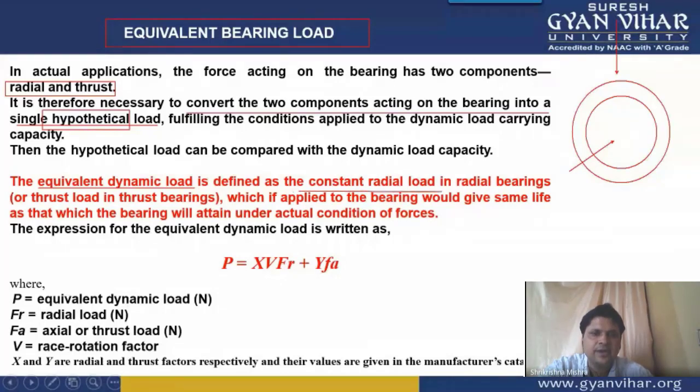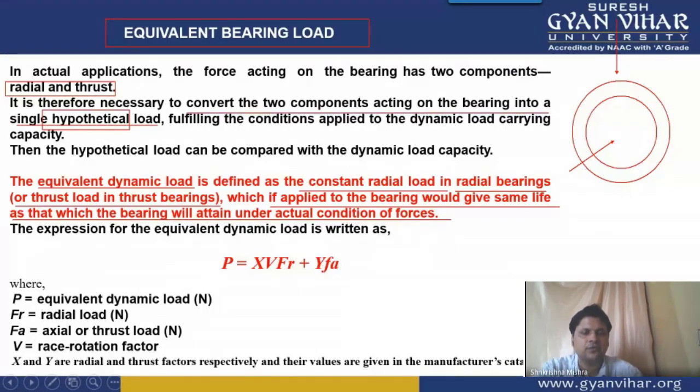defined as a constant radial load in radial bearings, or if it is a thrust bearing, then a thrust load in thrust bearings, which if applied to the bearing will give the same life as that which the bearing will attain under actual conditions of forces. See, it is not always possible that if you are using a bearing for sustaining the radial load, there will not be any thrust load. There will be some amount of thrust load, and the same is the case for a thrust bearing which you are designing for sustaining the thrust load. So it is not always correct that there will be only thrust load acting on it.